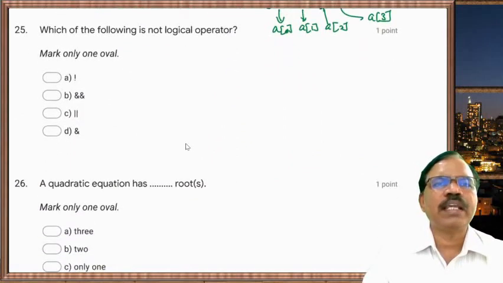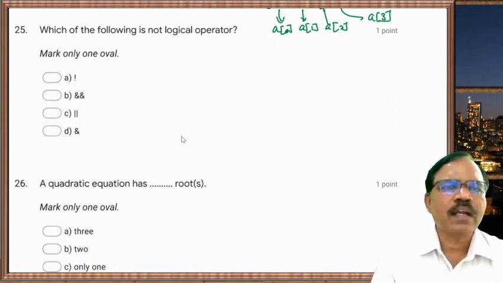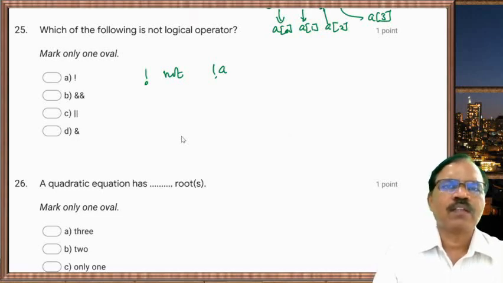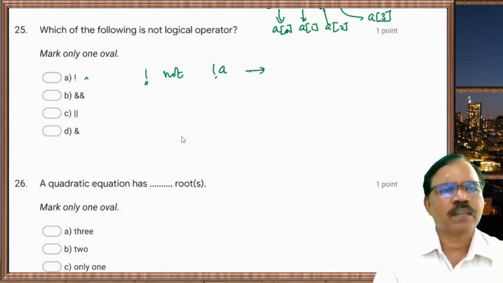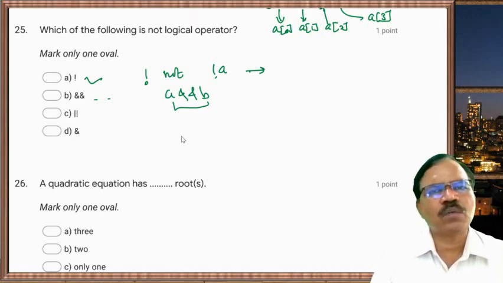Which of the following is not a logical operator? Now, this is the not operator, so not A. If A is 1, not A is 0. If A is 0, not A is 1. So this is logical. And you can write A and B. If both are 1, output is 1. When both are 0, output is 0.